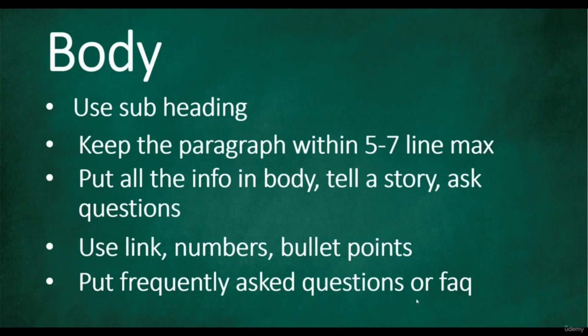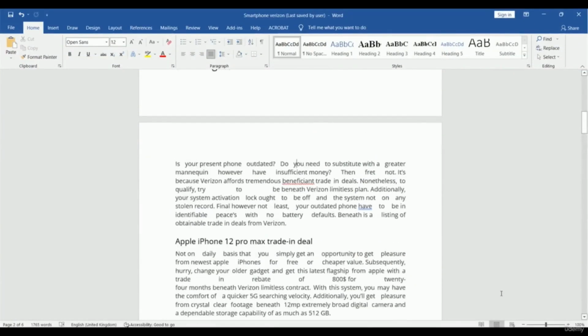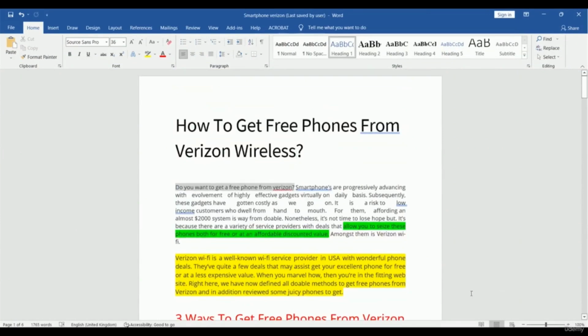Put frequently asked questions, or FAQ. Okay. When you have some FAQ inside your article, it will be very helpful for the audience, because the audience can have some questions, and to get the answer, if they leave your website, it will be tough for you to bring them back, because another website will have the audience's attention. That's why you must try to put an FAQ inside your article. In that case, you have to research what kind of questions the audience could ask. So you have to put the answers.